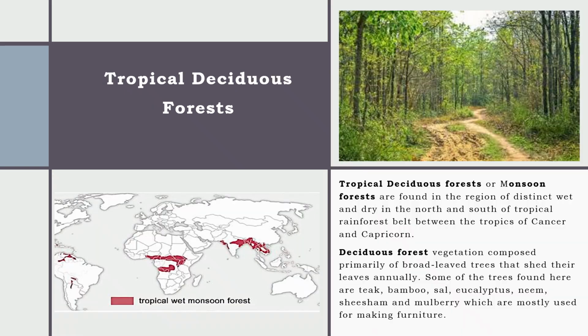Tropical deciduous forests or monsoon forests are found in the region of distinct wet and dry seasons in the north and south of the tropical rainforest belt between the tropics of Cancer and Capricorn. Deciduous forest vegetation is composed primarily of broad-leaved trees that shed their leaves annually. Some of the trees found here are teak, bamboo, sal, eucalyptus, neem, shisham, and mulberry, which are mostly used for making furniture.